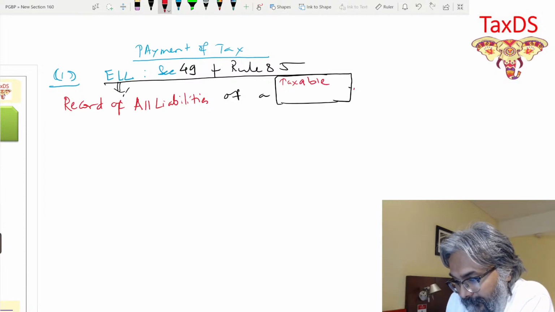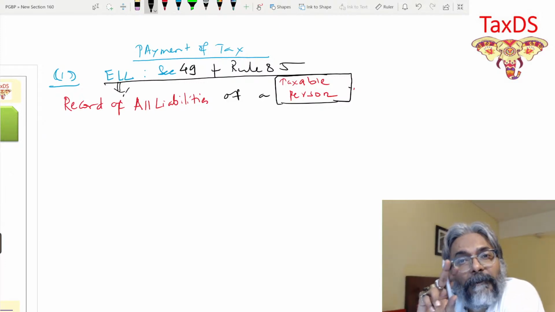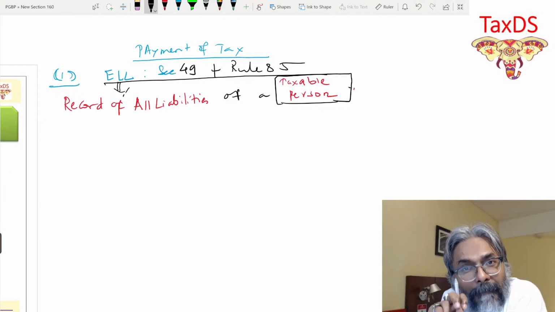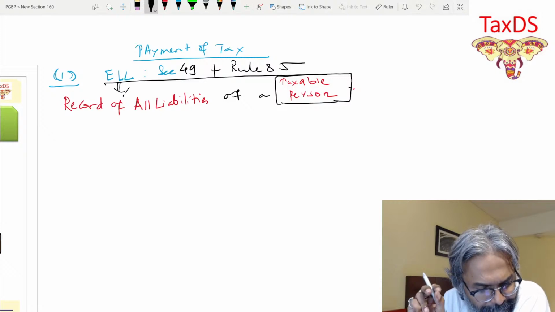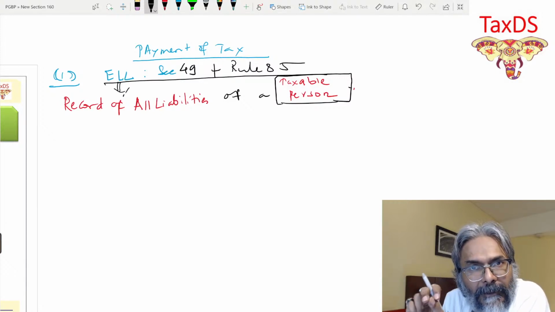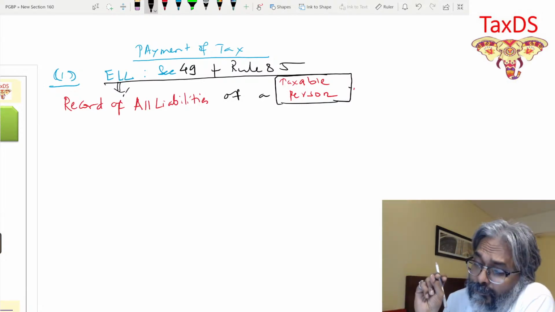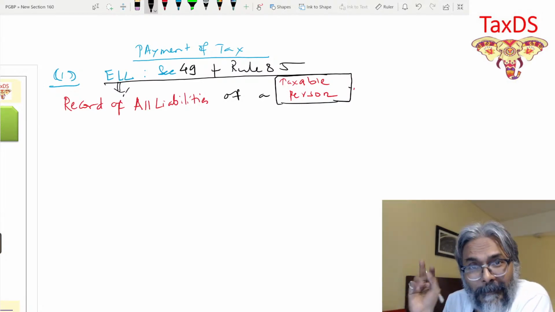Taxable person. Now, students, the ELL is prepared by whom? Who will prepare the ELL? ELL will be prepared by the government. For whom will it be prepared? By the government. So the government will prepare the ELL for the taxable person.